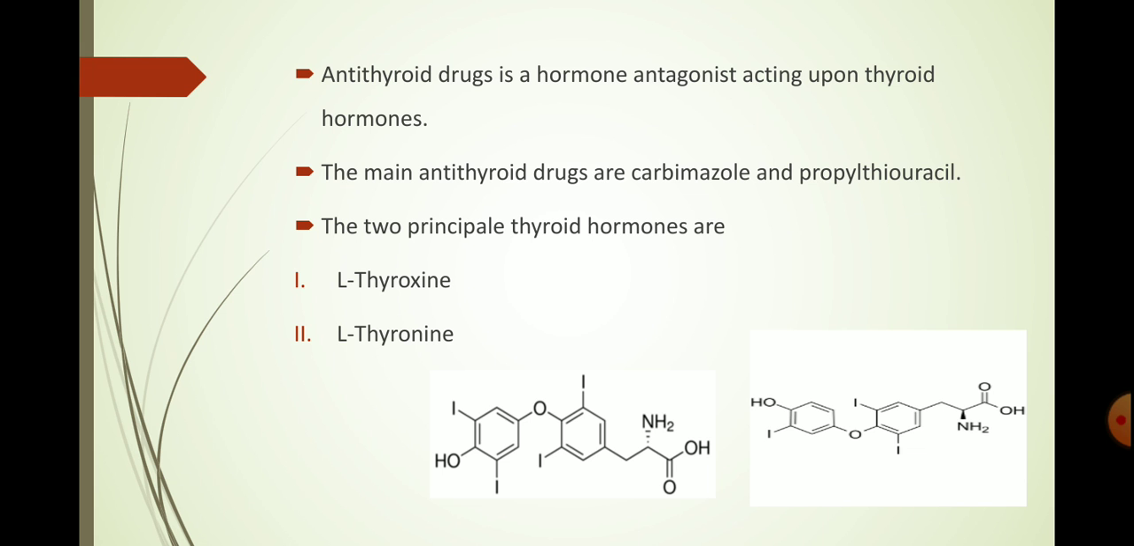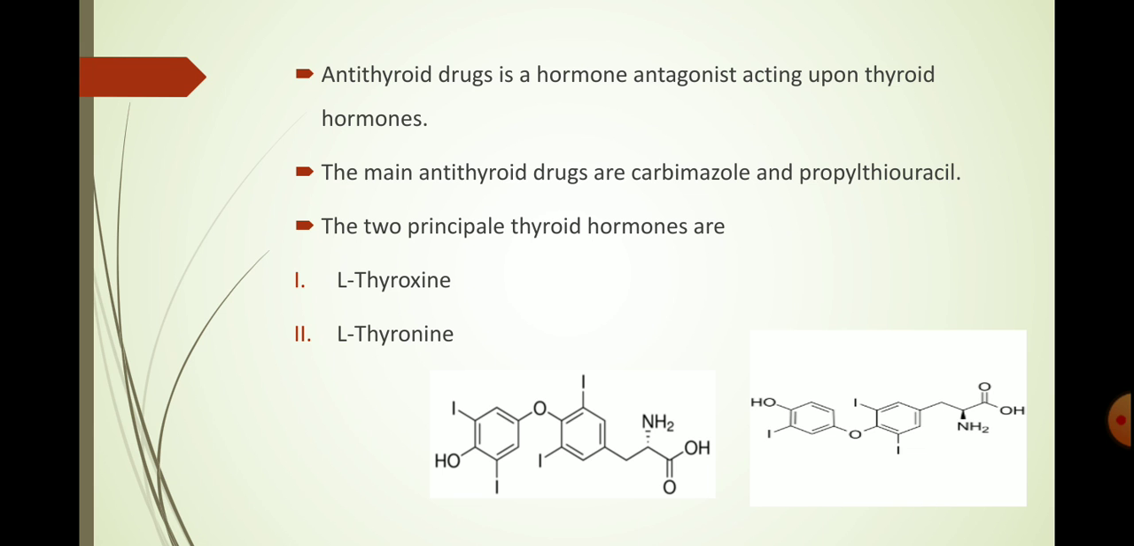Antithyroid drugs. It is a hormone antagonist acting upon thyroid hormones, or it is a drug that controls thyroid hormone secretion. This is called antithyroid drugs or antithyroid agents. The main antithyroid drugs are carbimazole and propylthiouracil.